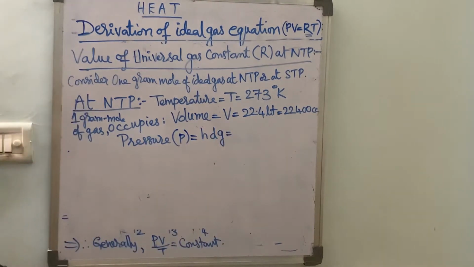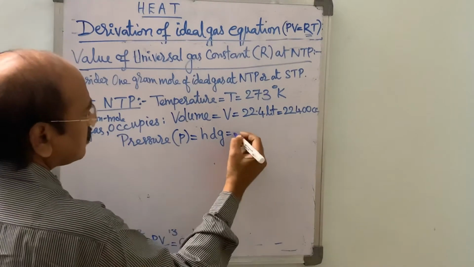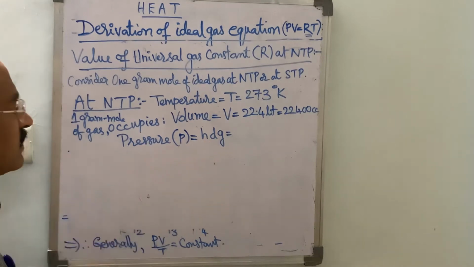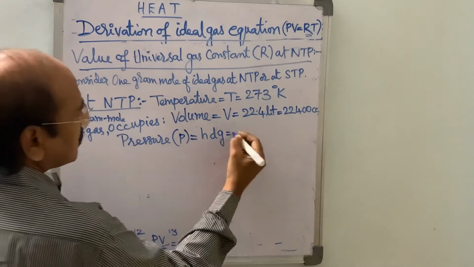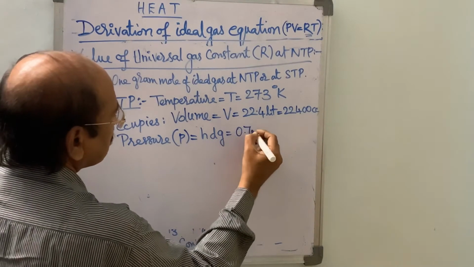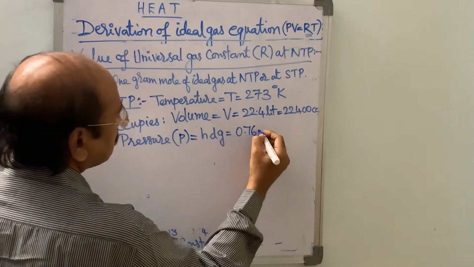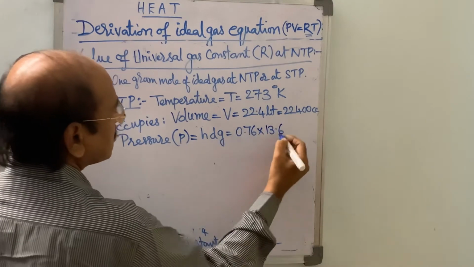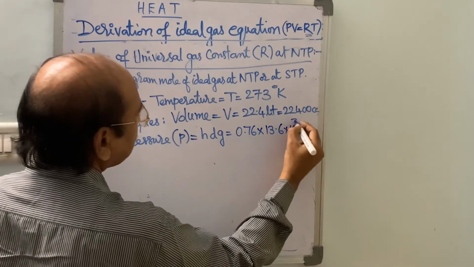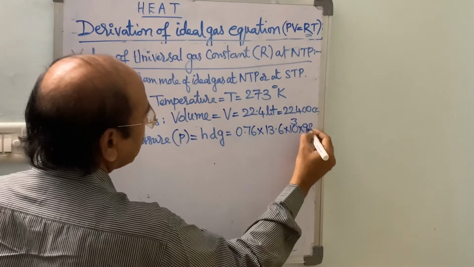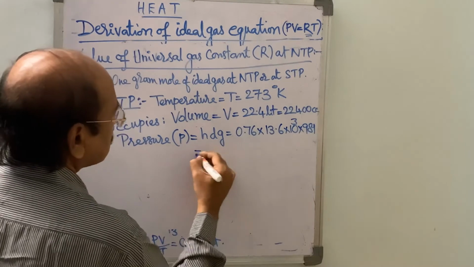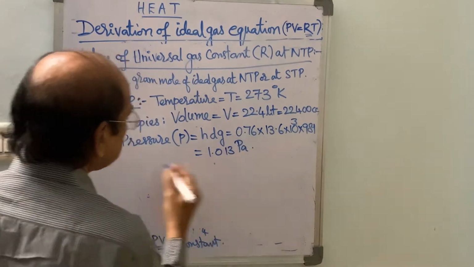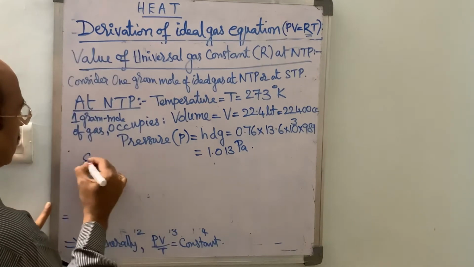H is the height of the mercury column, that is 76 centimeters or 0.76 meters in SI system. The density of mercury is 13.6 gram per cc, into g, 981, and this is equal to 1.013 into 10 to the power 5 Pascal. So substituting the above values,